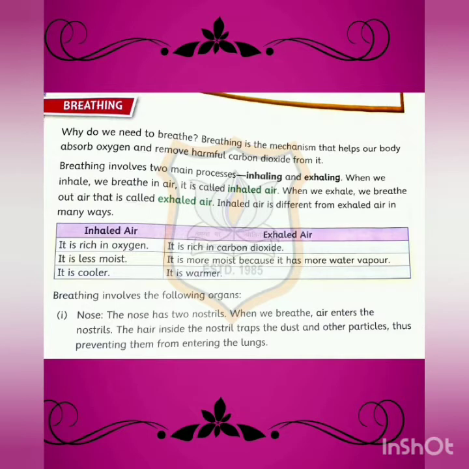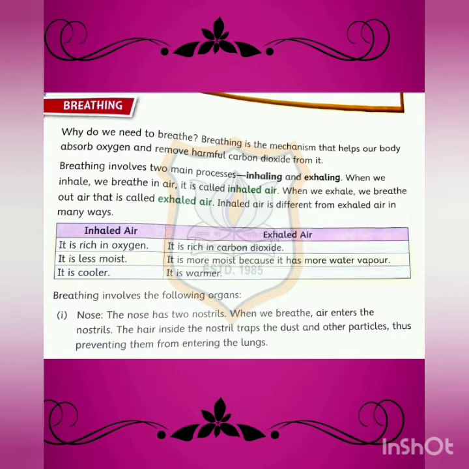So children, now we will learn about the difference between inhaled air and exhaled air. So 3 points are there. In inhaled air, the first point is it is rich in oxygen. See, when we take the air inside, oxygen goes inside our body. So it is rich in oxygen. Now the same thing in exhaled air, it is rich in carbon dioxide. Now when we take out air, carbon dioxide comes out from our body.